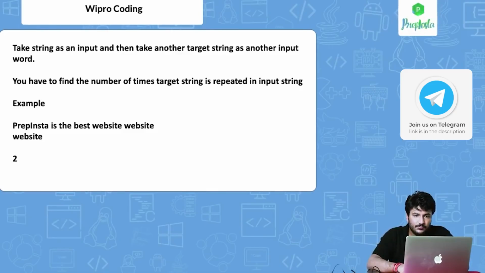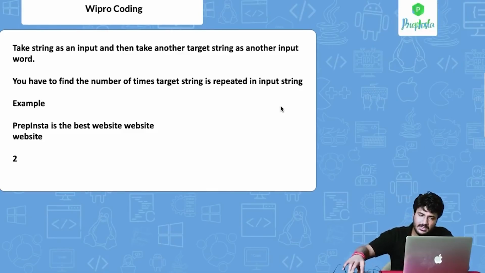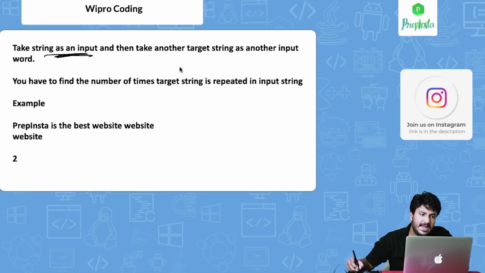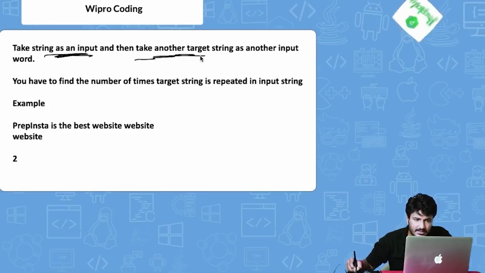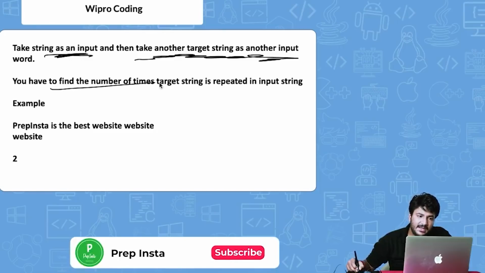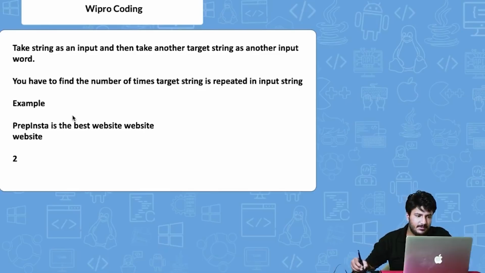Okay. So what this particular code is saying, you have to take a string as an input, and then you have to take another target string as another input, and you have to find the number of times the target string is repeated in the string itself. So let me tell you an example. The first string that you have to take as an input from the user, let's say the user enters prep insta is the website.